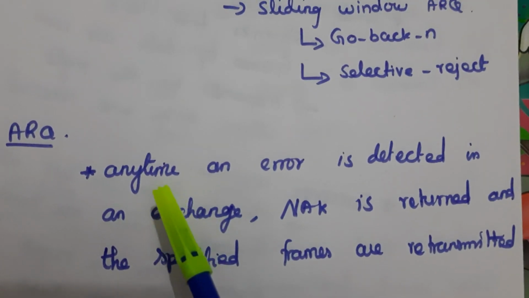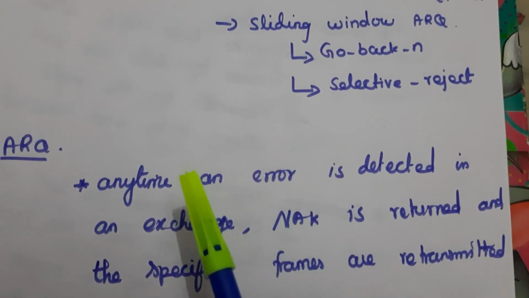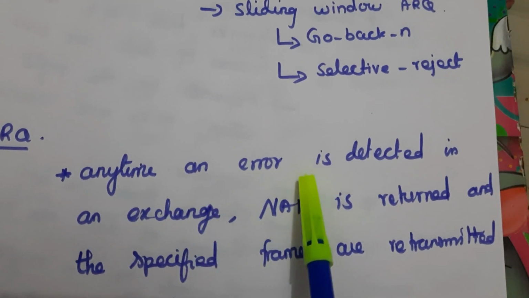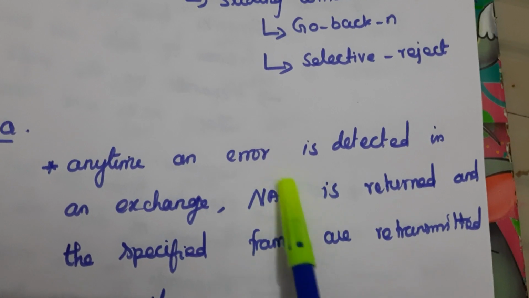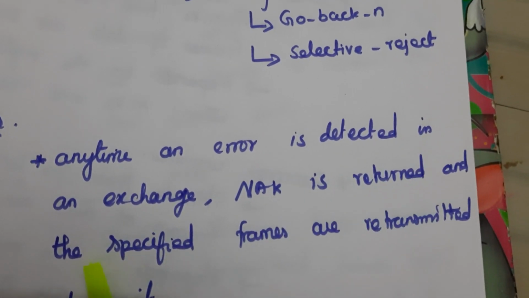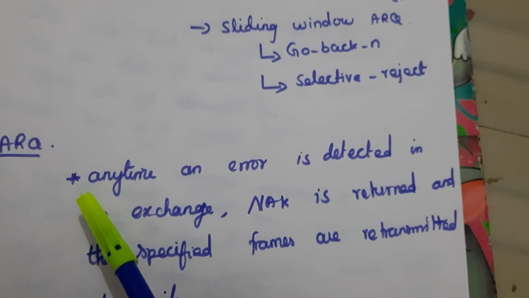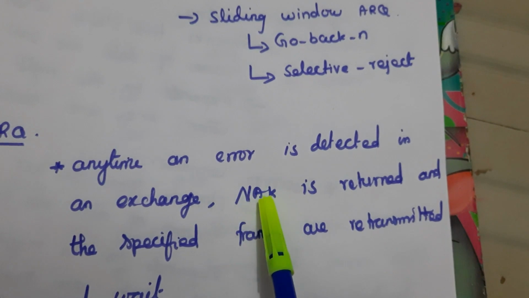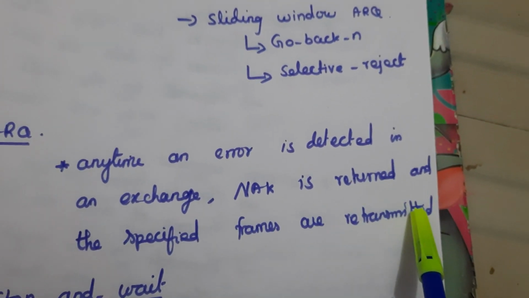So the definition of ARQ. ARQ means automatic repeat request. Anytime an error is detected in an exchange, a NAK, negative acknowledgement, is returned and the specified frames are retransmitted. And this is the definition of ARQ.